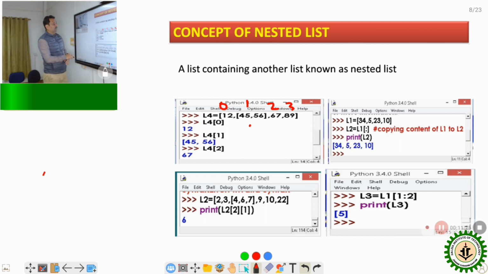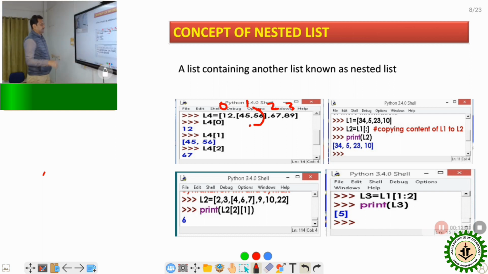Now if I want to print, suppose, print of indexing 1, what will be the value? Print of indexing 1 is equal to 45, 56. So this indexing contains two elements, 45 and 56. Now the question will be, sir, if I want to access, suppose, this 56, how is it possible? Because this is indexing 0, this is indexing 1, but indexing 1 contains two elements, 45 and 56. So how can we access this one?